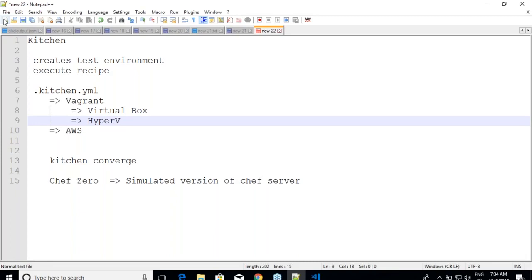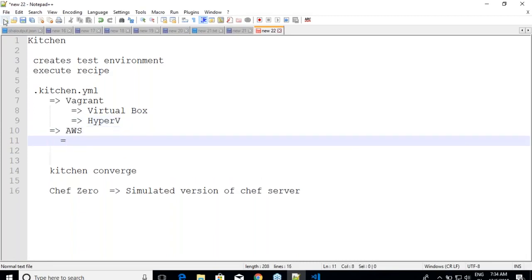Similarly, AWS needs some sort of additional settings. So let us start with Vagrant, and one more example I'll do with AWS. I'll be doing a Vagrant plus Hyper-V combination. Am I clear? For any of this, you have to refer to the documentation.